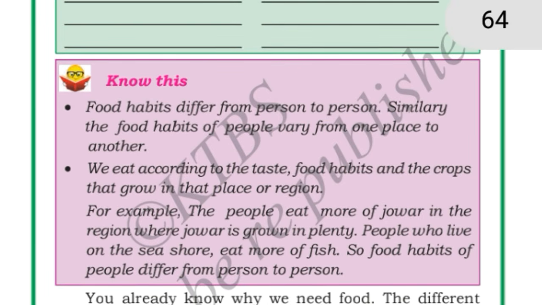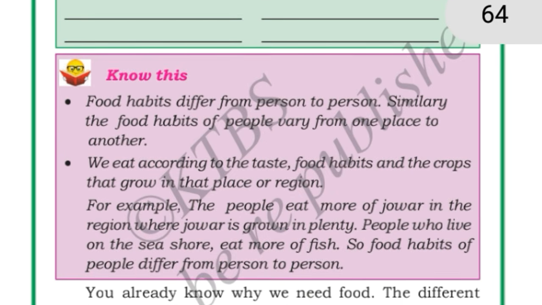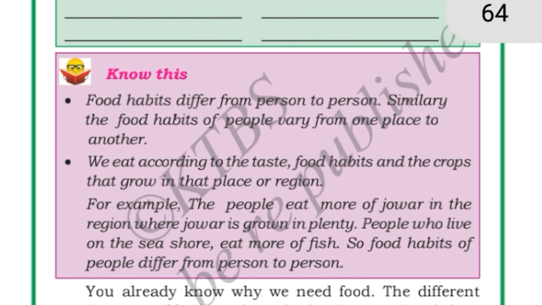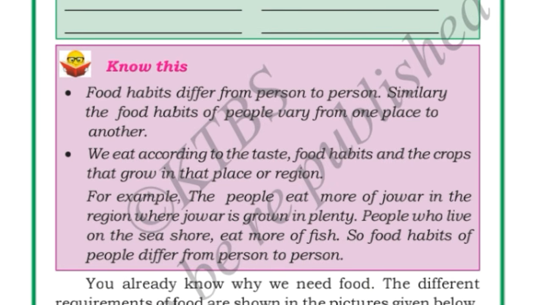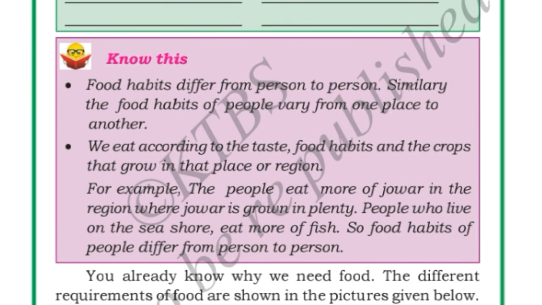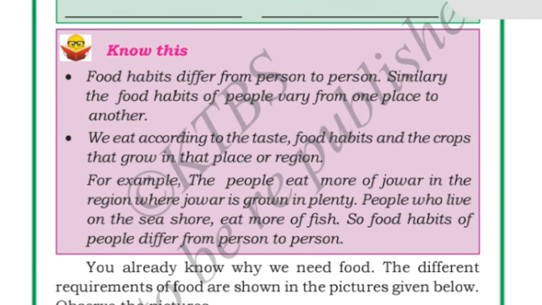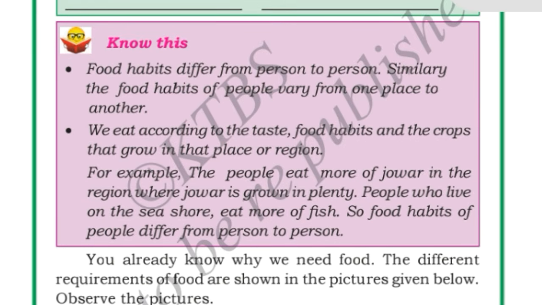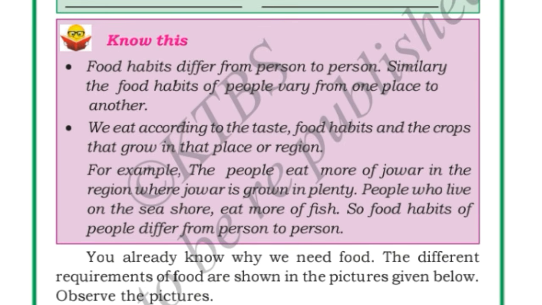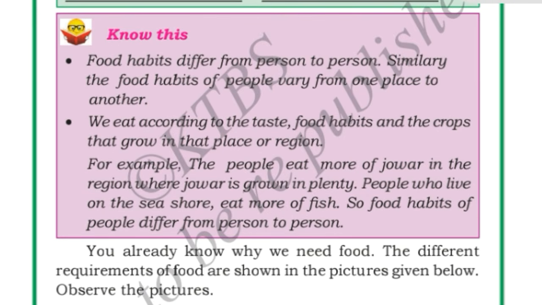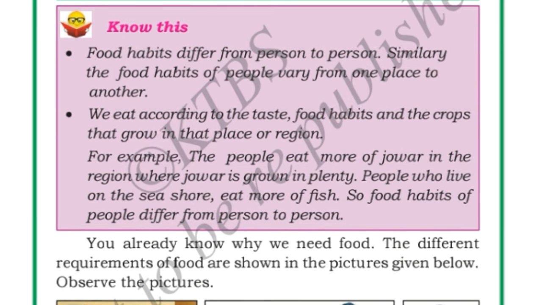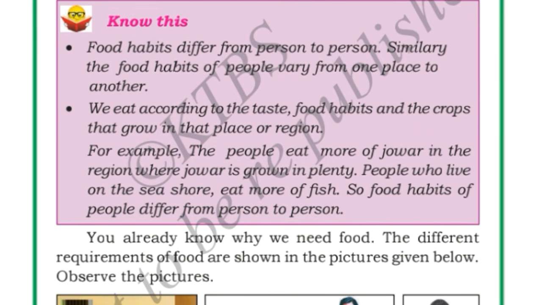Okay, for example, people eat more of jowar in regions where jowar is grown in plenty. People who live on the seashore eat more of fish, right? So food habits of different persons differ from one person to another. Okay, now we already get to know why we need food. Okay, the different requirements of food are shown in the picture given below.